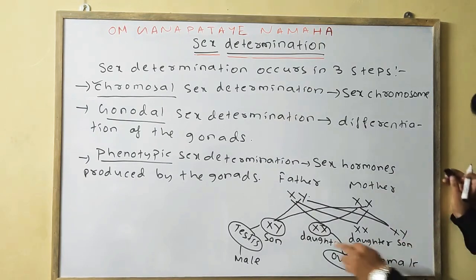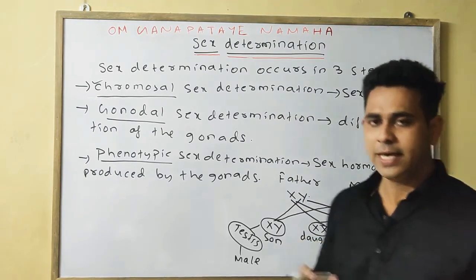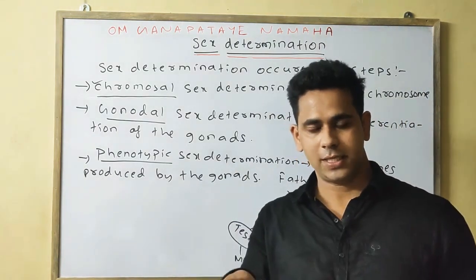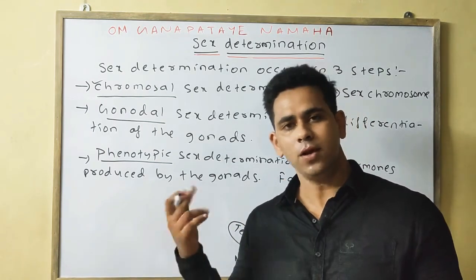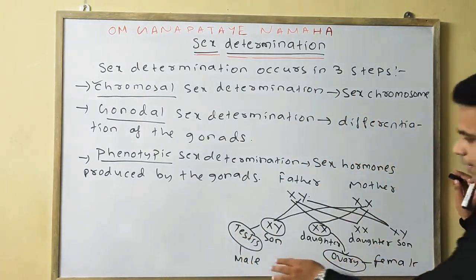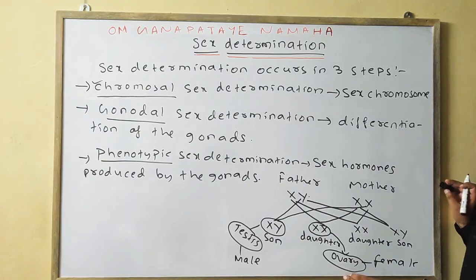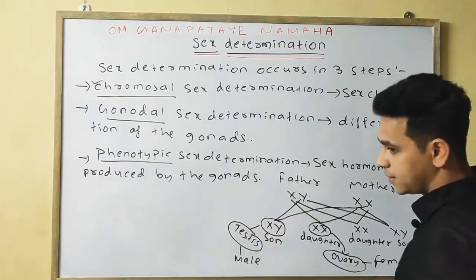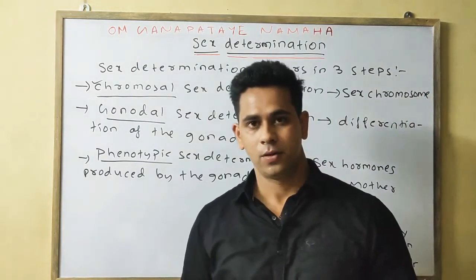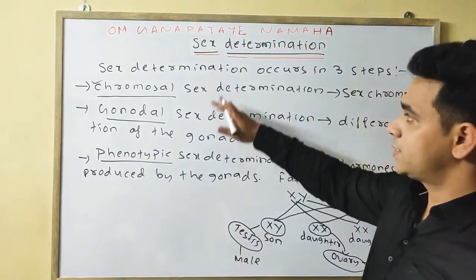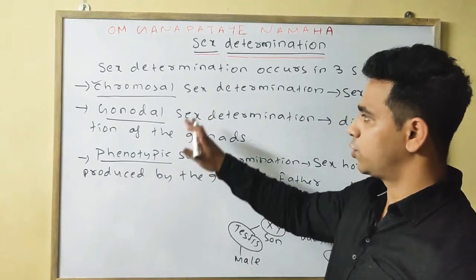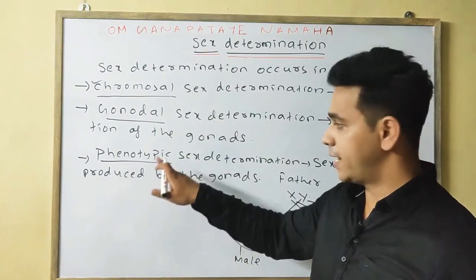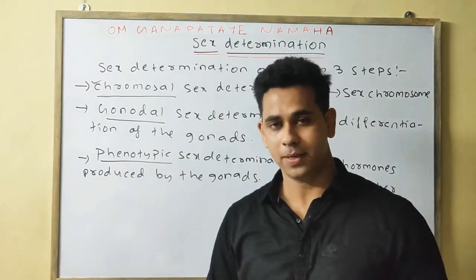So the first step is chromosomal sex determination. The second is based on the chromosomes present: if XY, then it will develop the testis; if XX, then it will develop the ovary. That is the male gonad and the female gonad, which will eventually secrete the sex hormones to produce the various phenotypes, male or female. So these are your three steps: chromosomal sex determination, gonadal sex determination, and last is phenotypic sex determination.